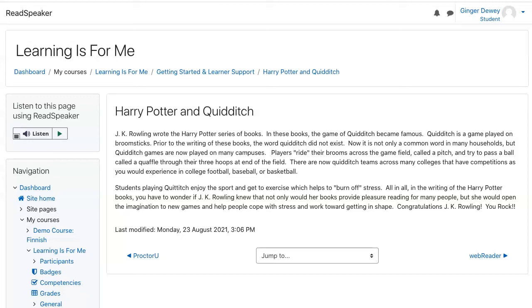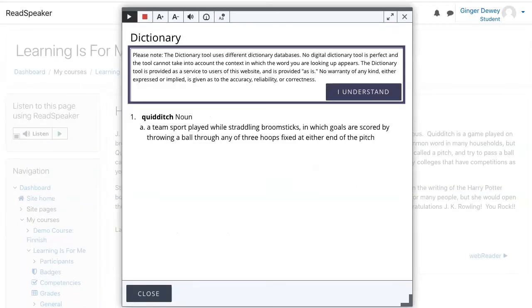Do you sometimes need to look up a definition? If so, then the dictionary will be a beneficial tool. Let's look up the word Quidditch. Highlight the word and click on Dictionary. Across the top of the pop-up box we have a message indicating we are using an online dictionary.